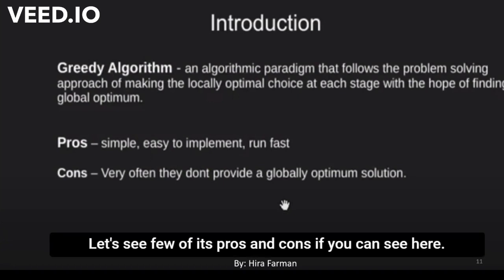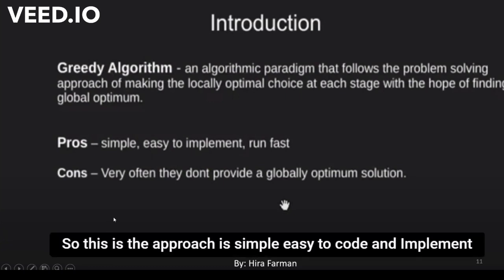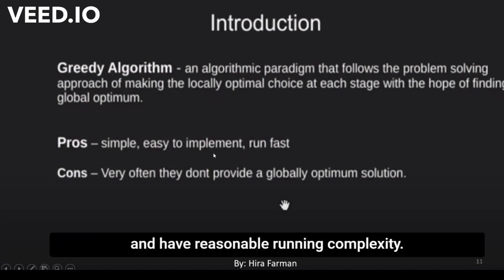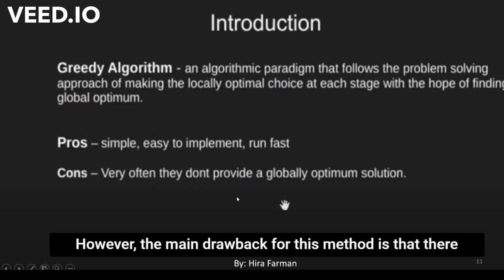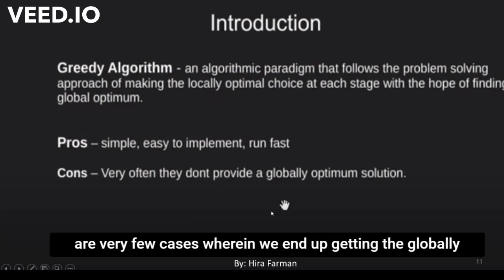Let's see a few of its pros and cons. The approach is simple, easy to code and implement, and has reasonable running complexity. However, the main drawback of this method is that there are very few cases wherein we end up getting the globally optimal value.